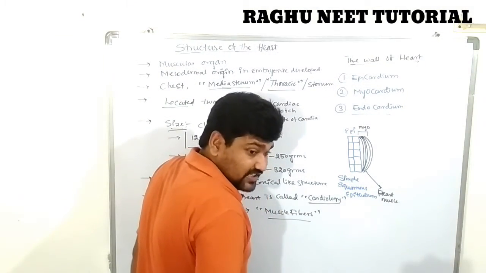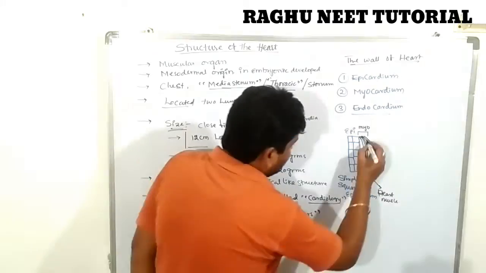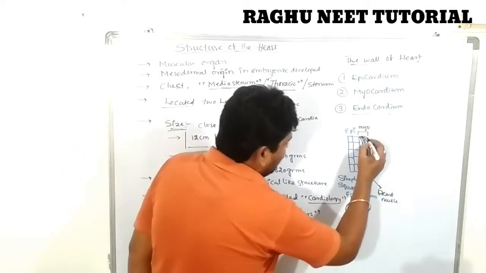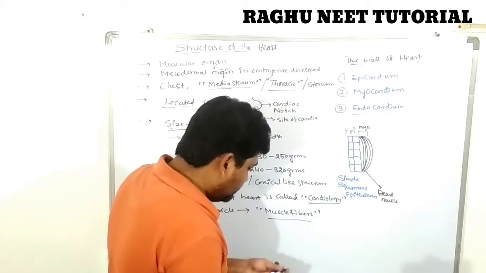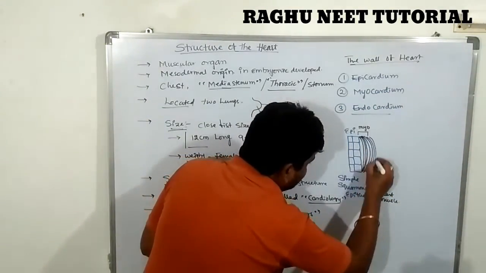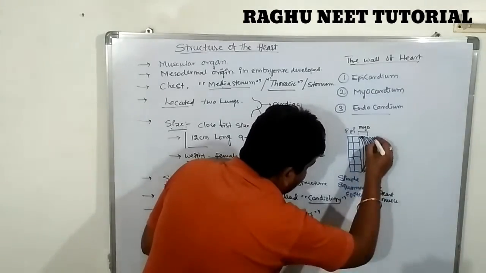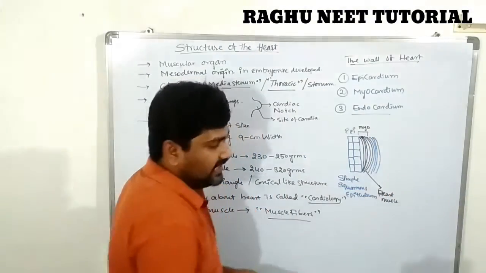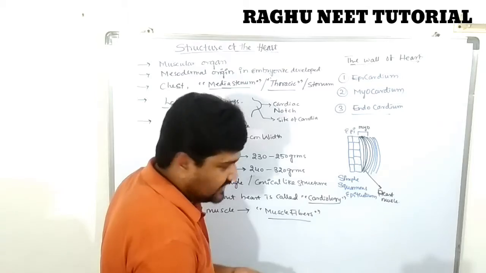This is a very special and unique muscle. The remaining last one is known as the epicardium. The epicardium is the outermost wall of the heart. The outermost wall of the heart is known as the epicardium.